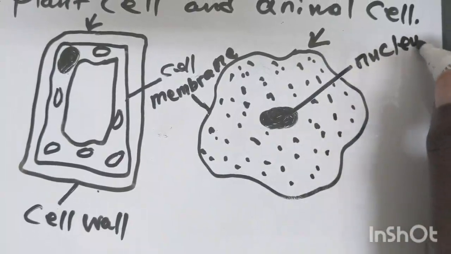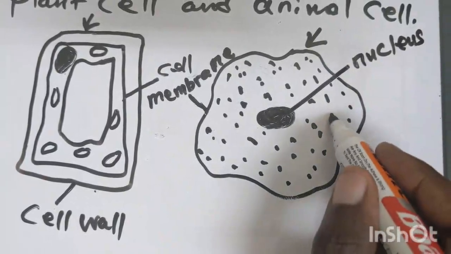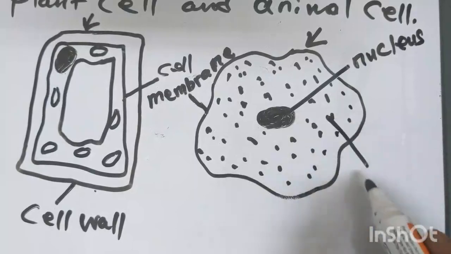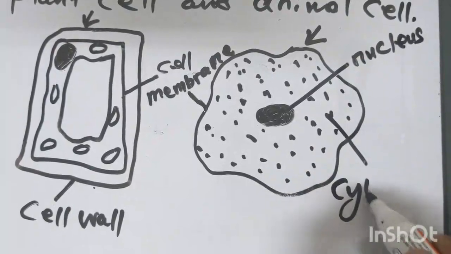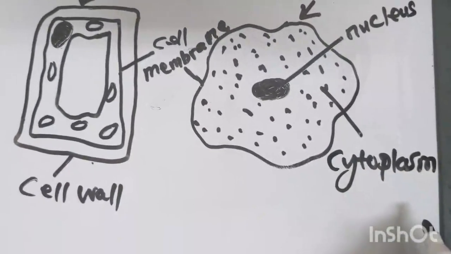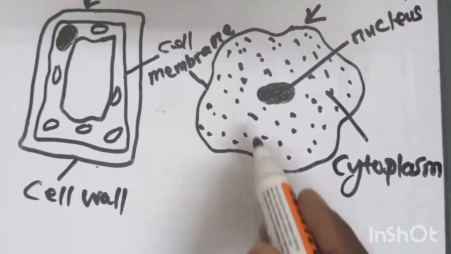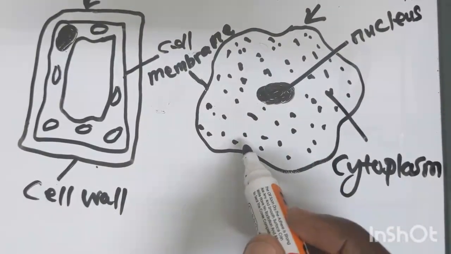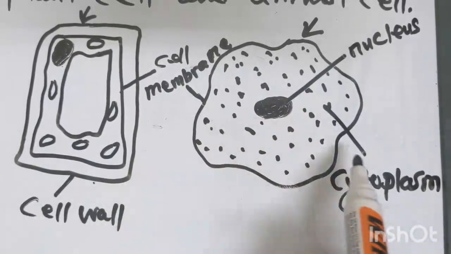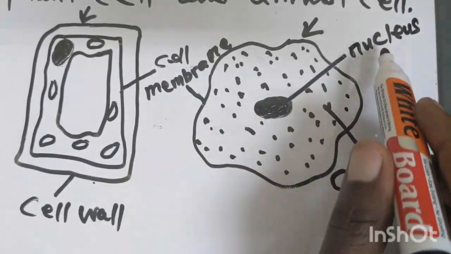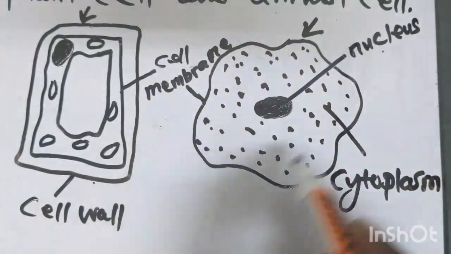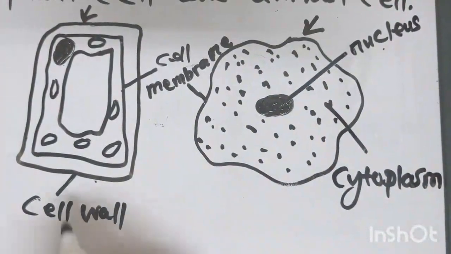Then these we call cytoplasm. So the animal cell has three parts: the nucleus, the cytoplasm, and the cell membrane, which is the outer part of an animal cell.